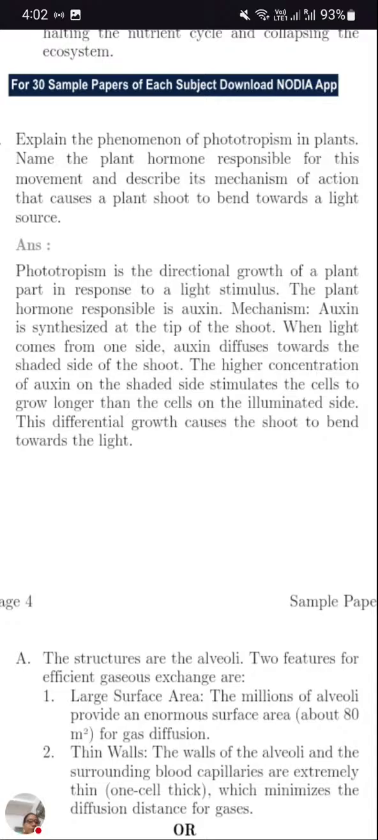This question was there in the previous paper also. Phototropism in plant. So here, name the plant hormone responsible for this movement and describe the mechanism of action that causes a plant shoot to bend towards the light source.